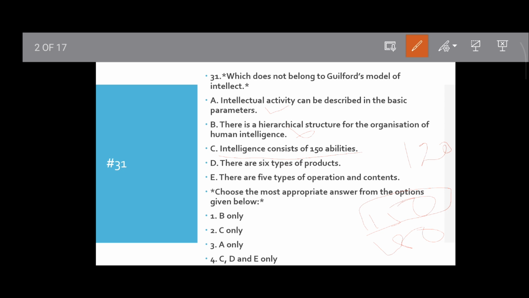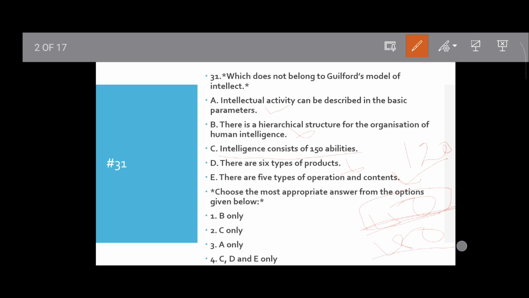So C is correct, obviously. Among options C, D, E: D is correct and E is also correct. There are 5 types of operation and content. Obviously it has 5 types each. In operation this is 5, in content this is 5 when it is 150 elements.